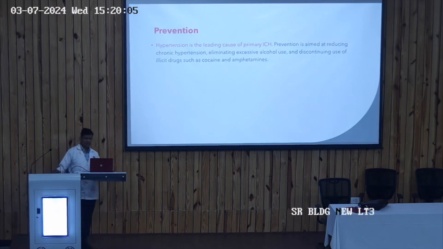And in the prevention part, as you all know, hypertension is the leading cause of primary ICH. So your prevention is aimed at reducing the blood pressure of the patient, which can be done through lifestyle measures. We should advise the patient to restrict sodium intake. We should encourage the patient to do exercises, a morning walk and an evening walk. All the lifestyle measures can lead to the reduction of blood pressure, and this reduction will lead to a reduction in the incidence of ICH, because hypertension is the leading cause of ICH.